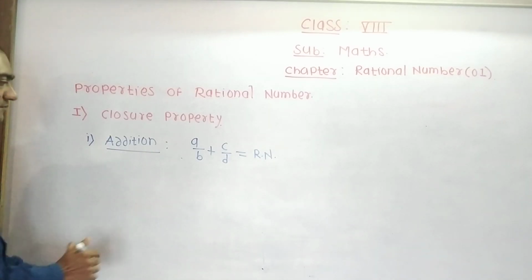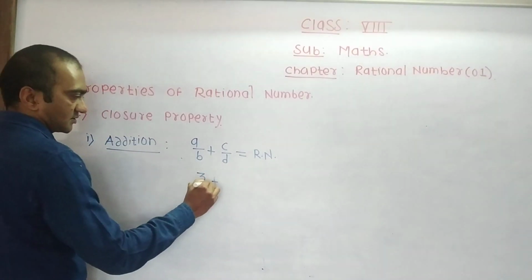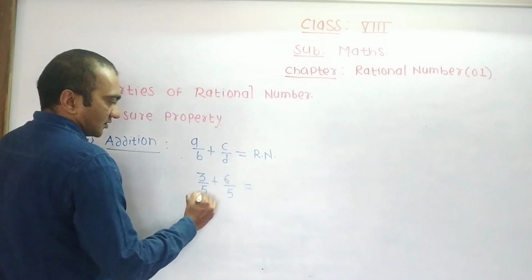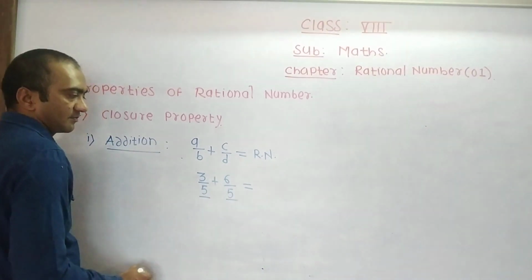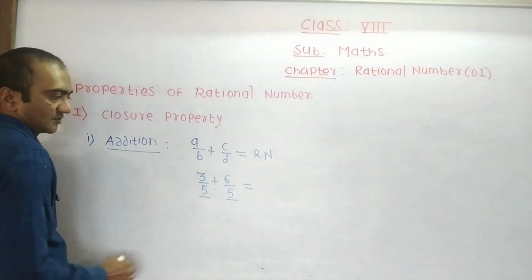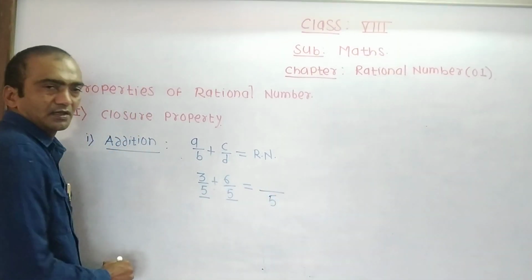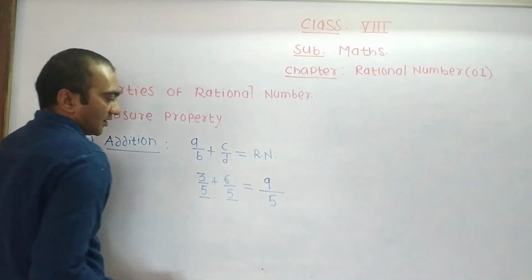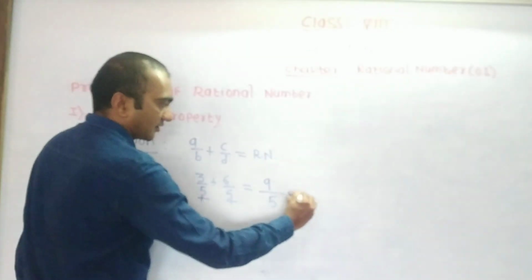For example, 3 by 5 plus 6 by 5. 3 by 5 is the first rational number and 6 by 5 is the second rational number. We have to make their sum. Their denominators are the same, so take denominator 5. Make the sum of numerators, 3 plus 6, that is 9. If we add two rational numbers, we get a rational number.